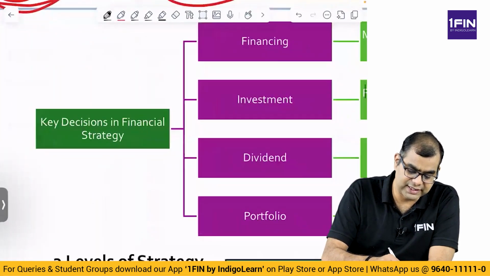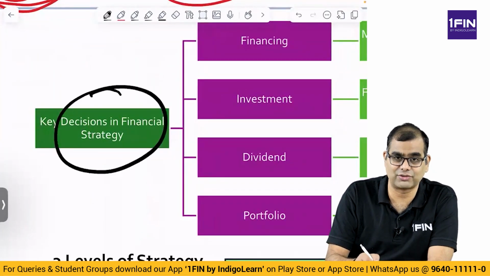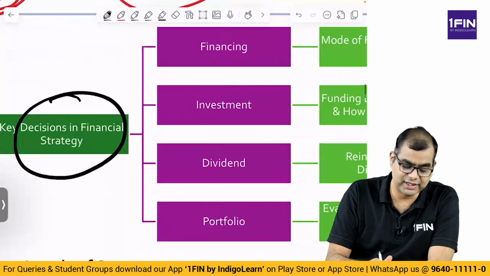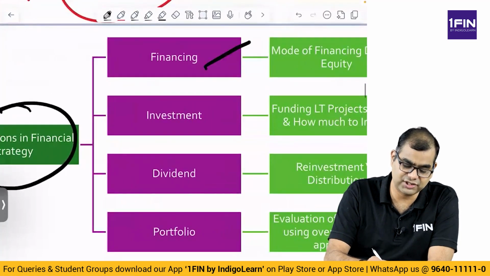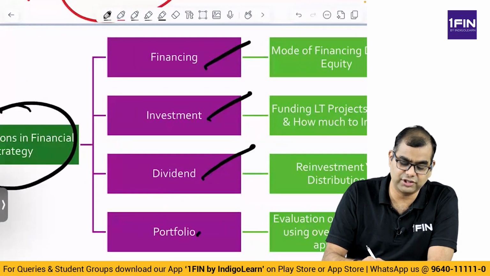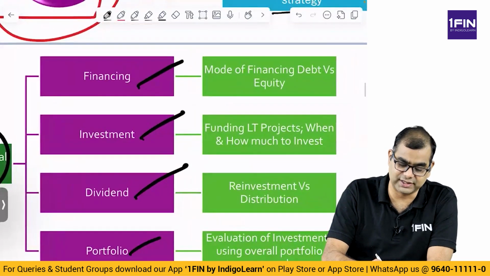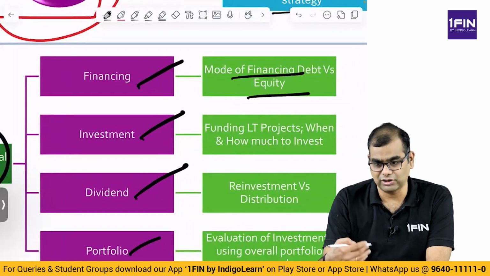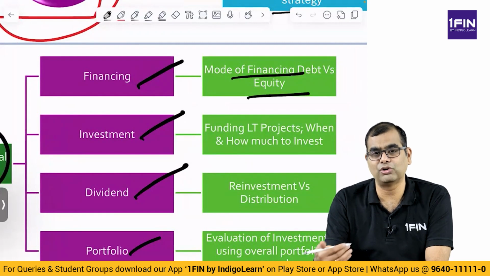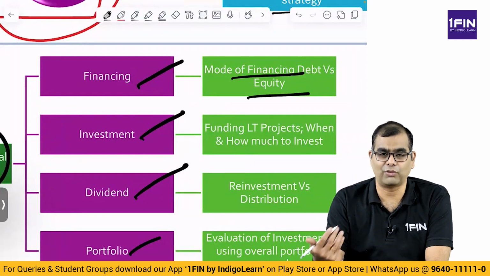Then, what are the key decisions in financial strategy? By the way, this was a question that was asked in November 24. What are the key decisions in financial strategy? You have financing decision, you have investment decision, you have dividend decision, and you have portfolio decision. Financing decision is what is the mode of financing, whether it is debt or equity. In debt, long term, what mode, whether it is bank loan or whether it is bonds, or what do you do?